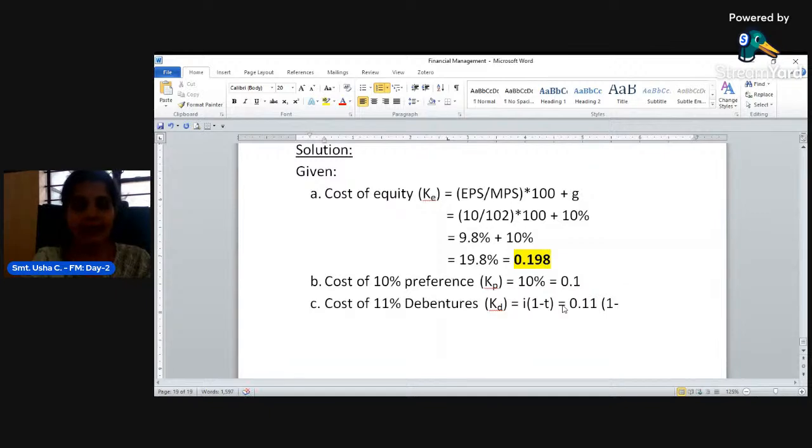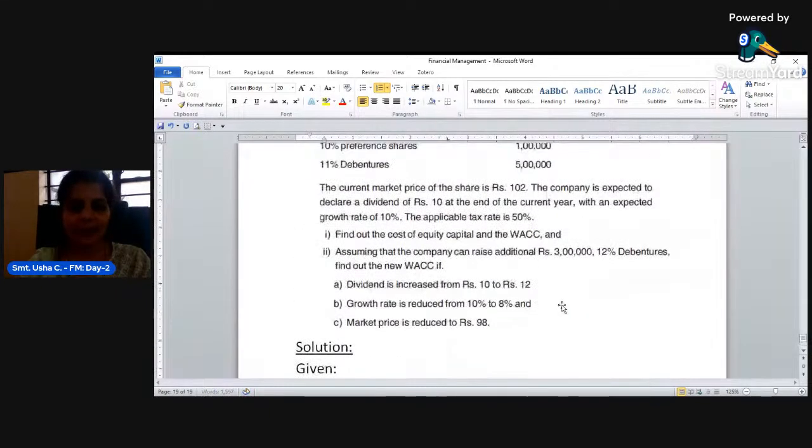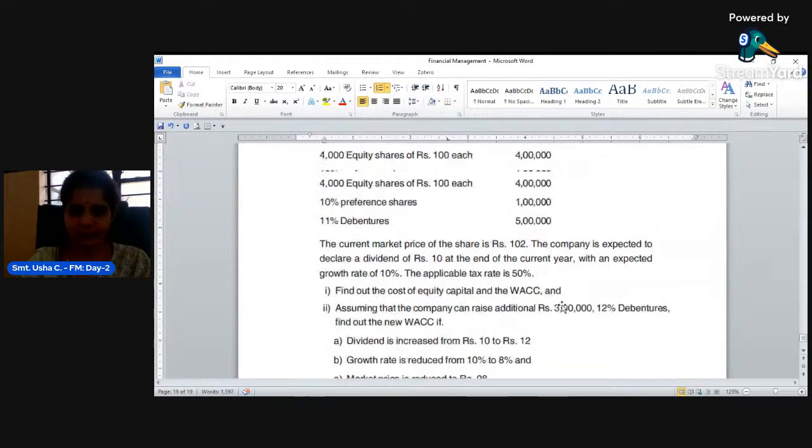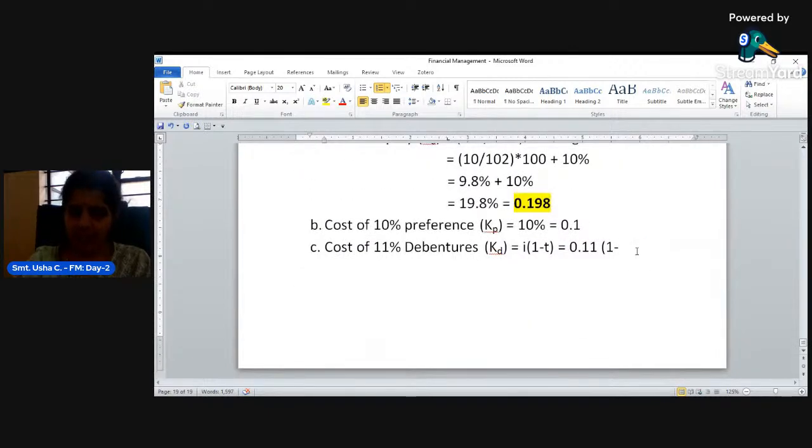Tax rate here is how much? Look at the problem and specify the tax rate. Yes, it is 50%. 50% means 0.5. Simplify and tell me. 0.11 into 1 minus 0.5. 1 minus 0.5 means it is 0.5 only.